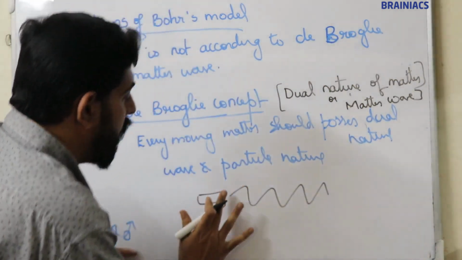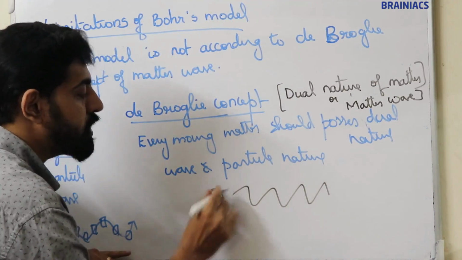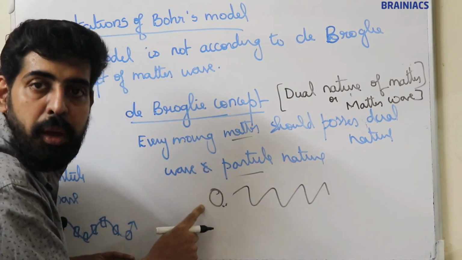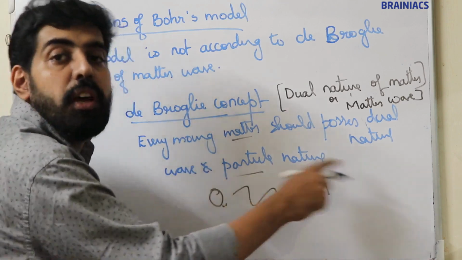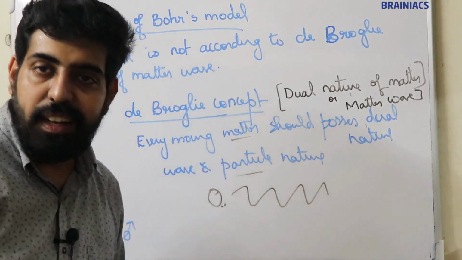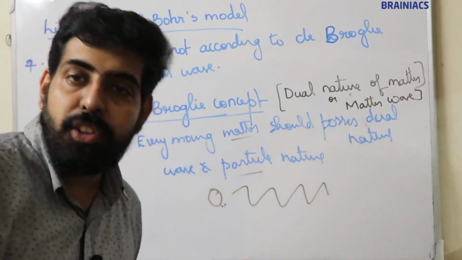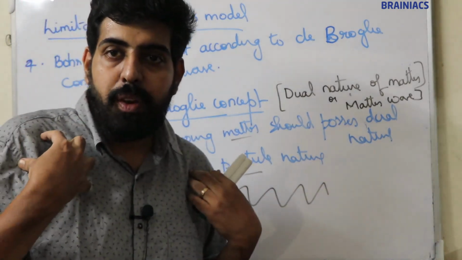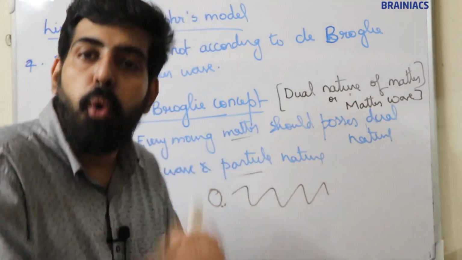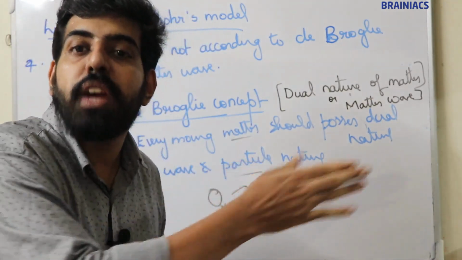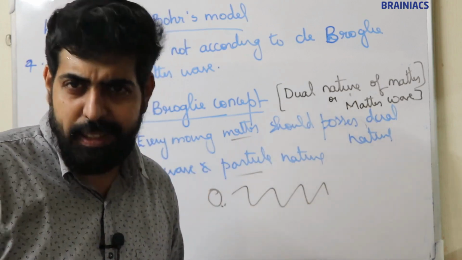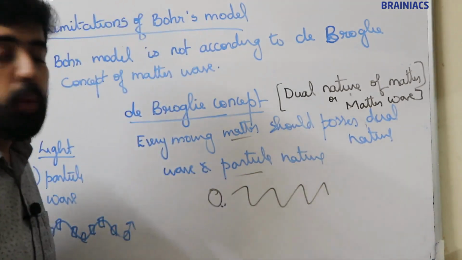If you consider a ball as matter, it is a particle, so the ball possesses particle nature. But when a ball moves, it moves in waves. That is what he is telling. We are matter, we are particles, so when we move, we are moving with wave nature. I think it's clear. Every moving matter possesses dual nature.